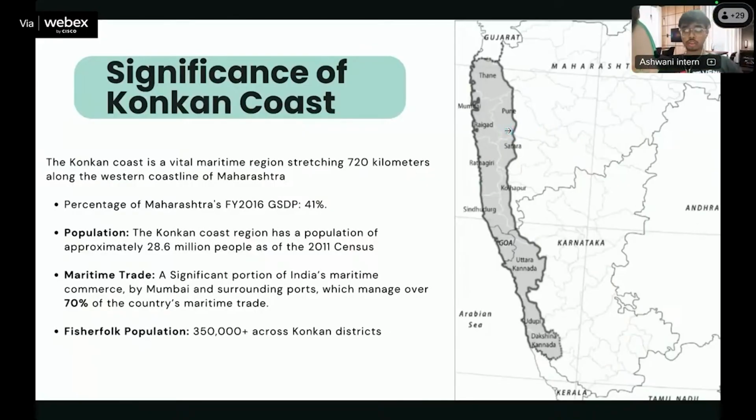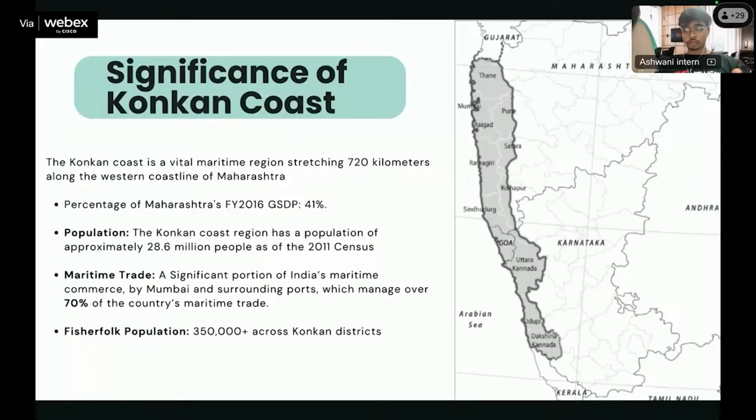Konkan coast accounts for around 41% of Maharashtra's overall GDP for financial year 2016, with around 28.6 million people living in the region, according to the 2011 census. Along with this, Konkan is responsible for around 70% of the overall maritime trade happening across the country, with more than 350,000 fisher folk associated with the Konkan coast.